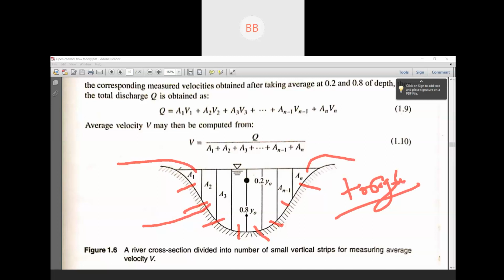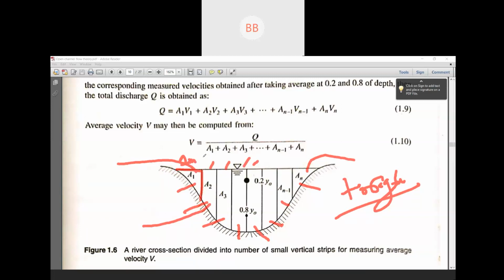We find the area, because this is what we are going to measure. Suppose the width is 10 meter, then we divide it into 1 meter, 1 meter, 1 meter, and so on, and we measure the depth at each.